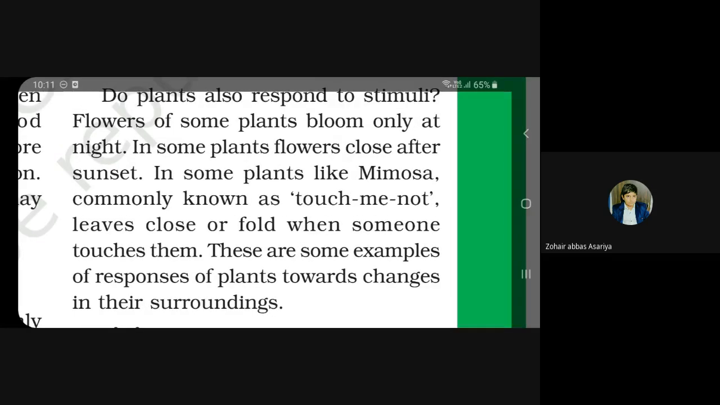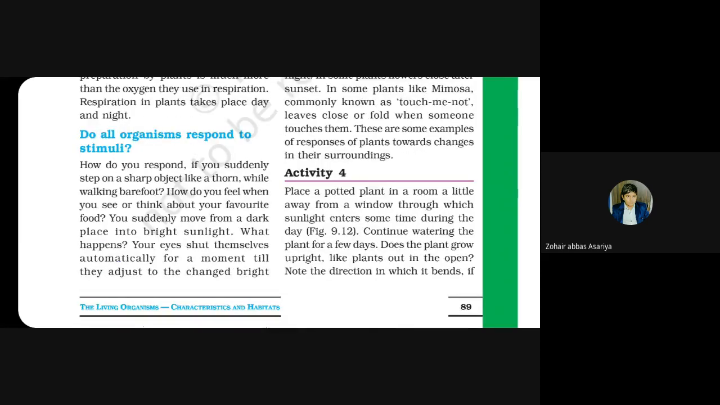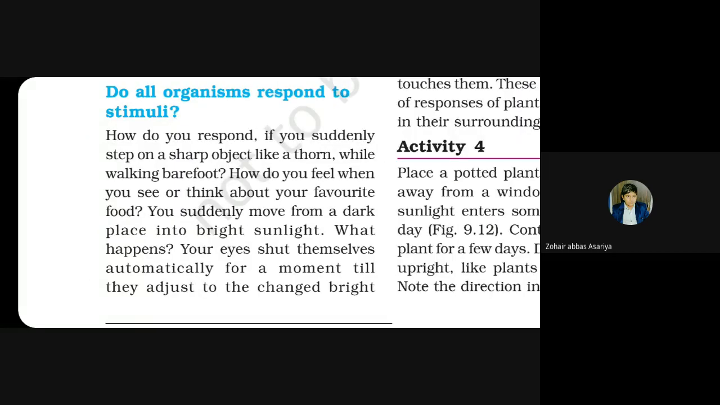Okay, now this is a very interesting point: respond to stimuli. See, we all feel emotions because we are all living beings. We feel pain, we feel happiness, we feel sadness. If by mistake our leg falls on a thorn, what happens? We immediately take back our leg, or otherwise we feel pain. Is it like that or not?